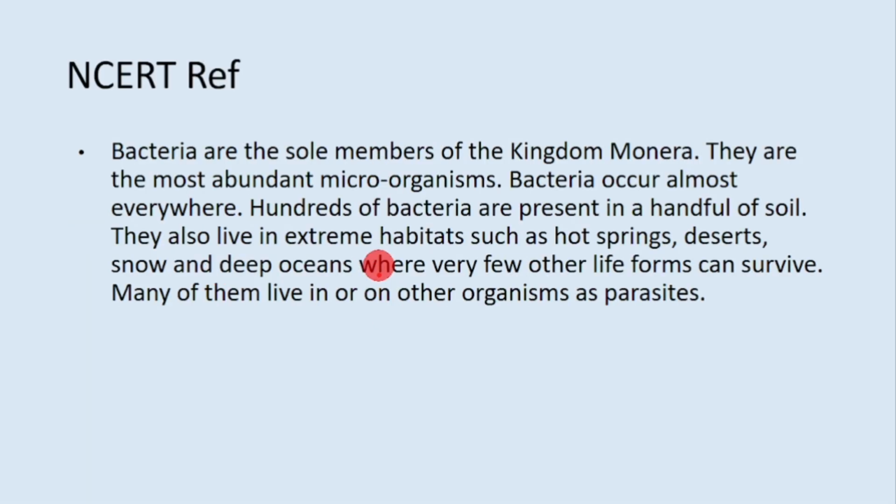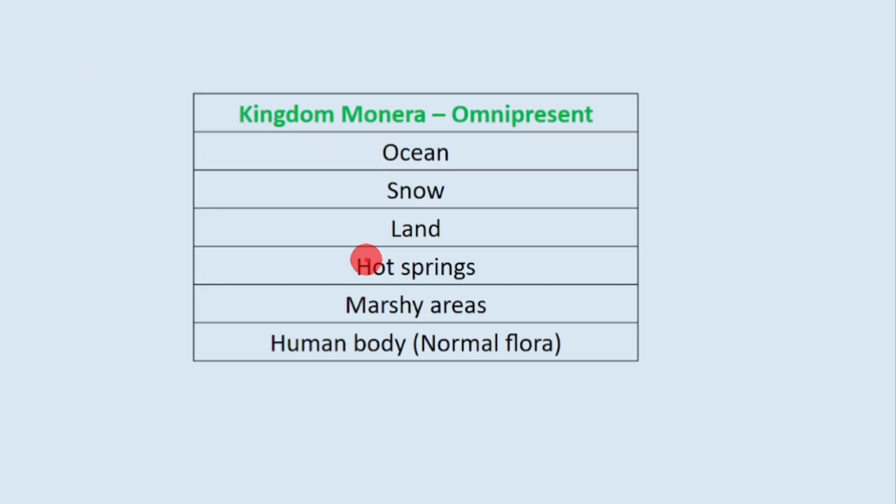So this paragraph of NCERT talks about the presence of members of this kingdom. They are present everywhere. They're omnipresent. Be it ocean or snow or land, hot springs. Hot springs have boiling water. So look at the temperature range. They can live in minus degree as well as boiling water.